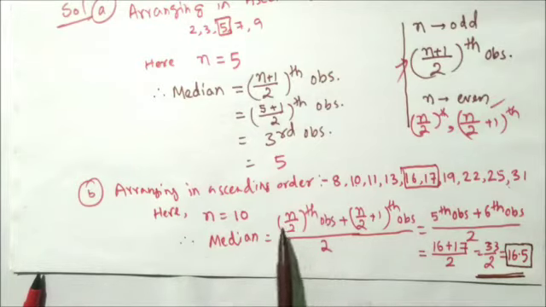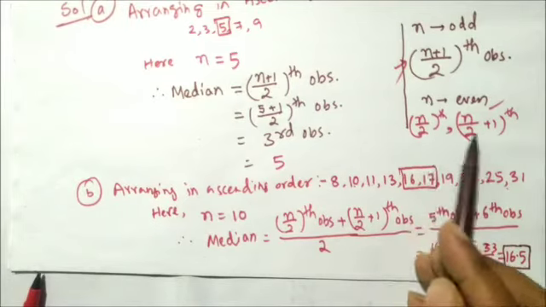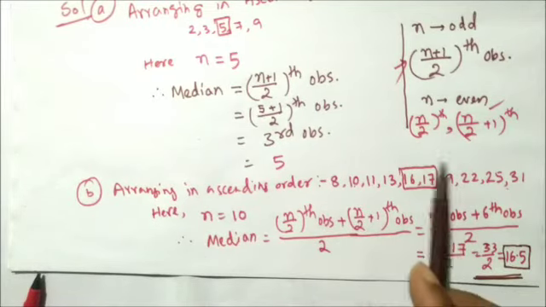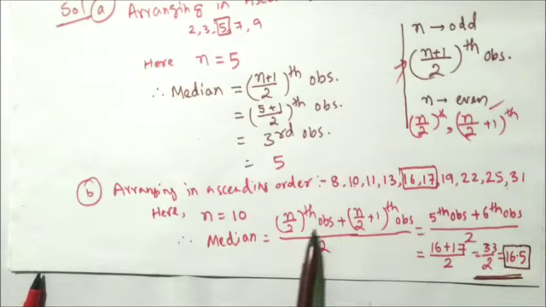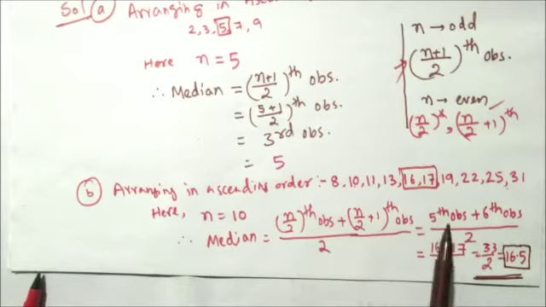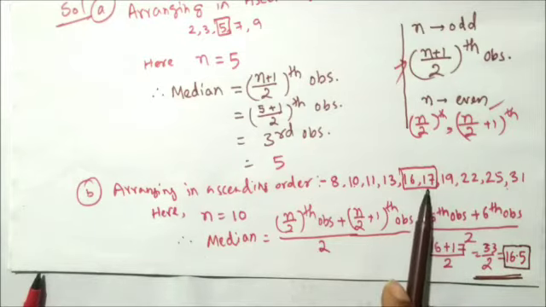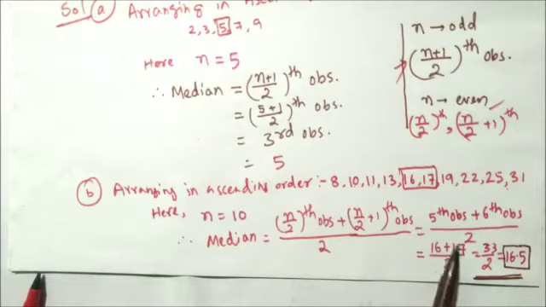So the median will be what? We will take the average of the two middle observations. N by 2 means 10 by 2, that is the 5th observation, plus n by 2 plus 1, that is the 6th observation. So you need to find the average of the 5th and 6th observations. The 5th observation is 16 and the 6th is 17. So 16 plus 17 by 2. Why did we divide by 2? Because we need the average. When you find the average of two numbers, you need to divide the sum of these two numbers by 2. So that's why 16 plus 17 by 2, and we have finally got the median.